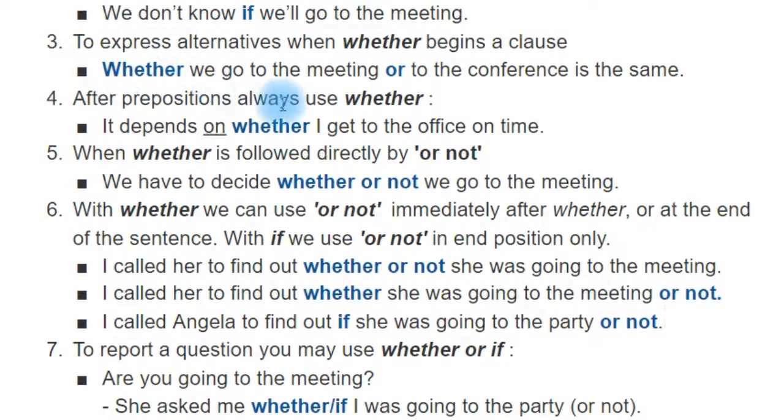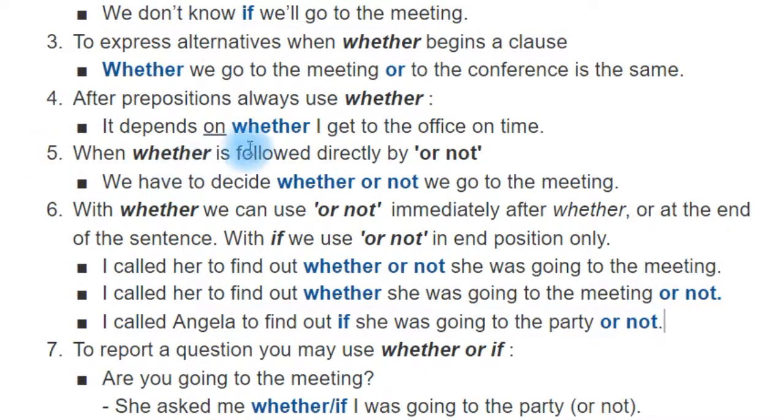After prepositions, we always use whether, okay? It depends on whether I get to the office on time, okay? We were talking about whether to go to the office sometime, so when after preposition, always you're going to use whether, okay?